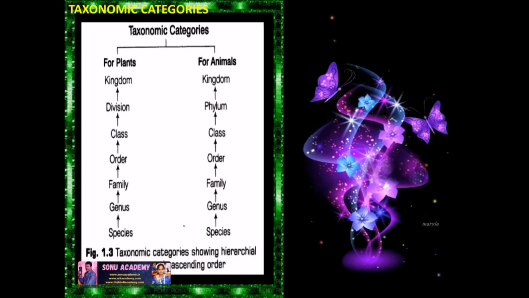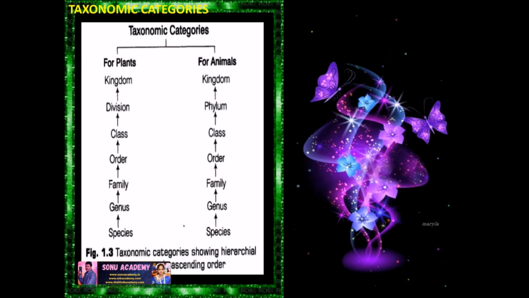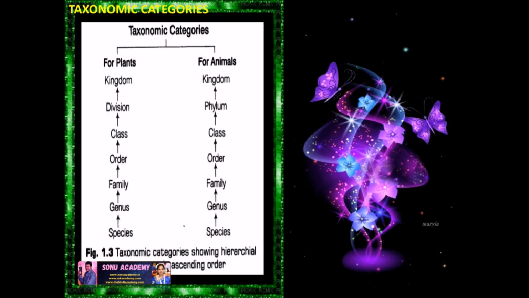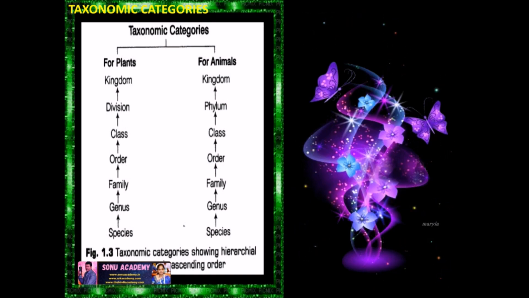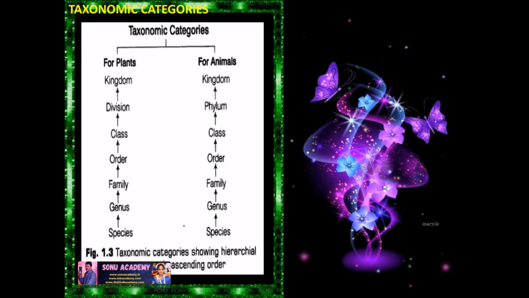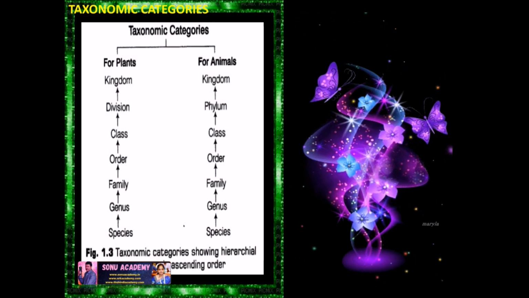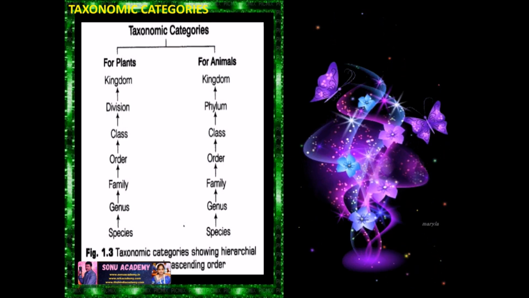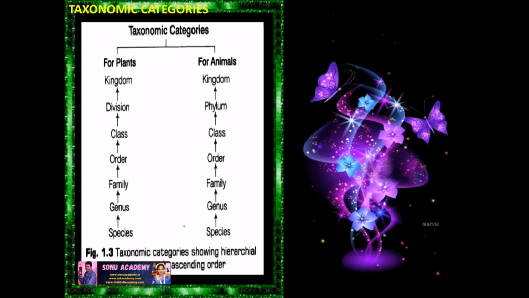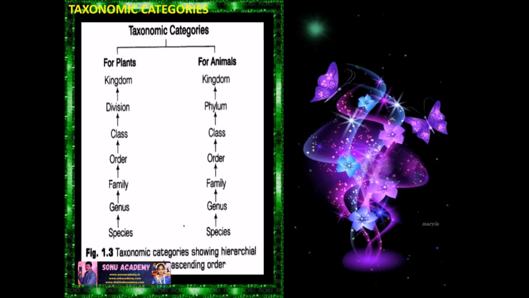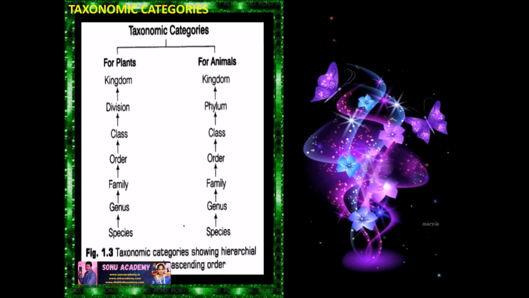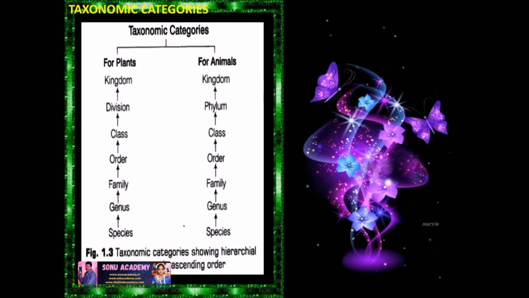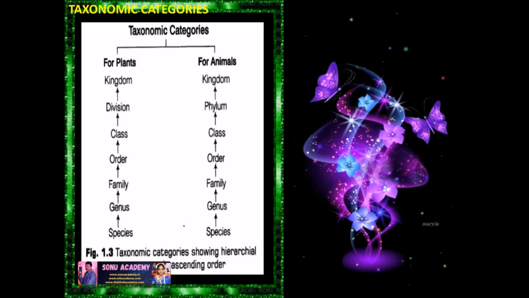Now here in this picture you can see the taxonomic categories for plants and animals. For plants it starts from species, genus, family, order, class, division and kingdom. For animals it starts from species, genus, family, order, class, phylum and kingdom. Children, now let us discuss in detail each of these taxonomic categories.